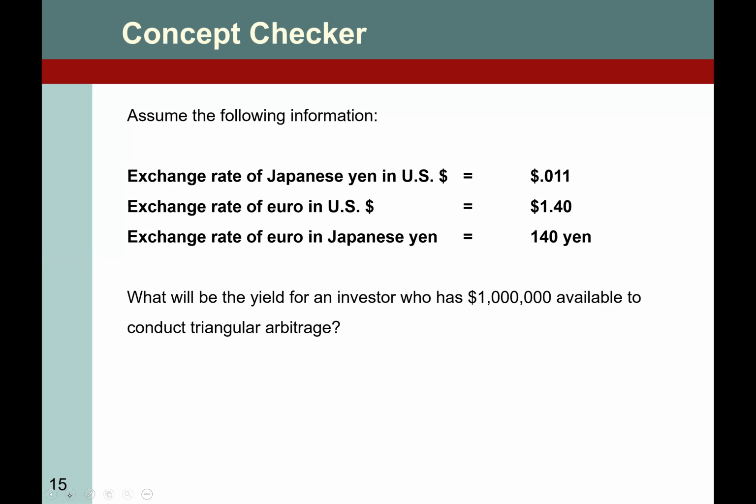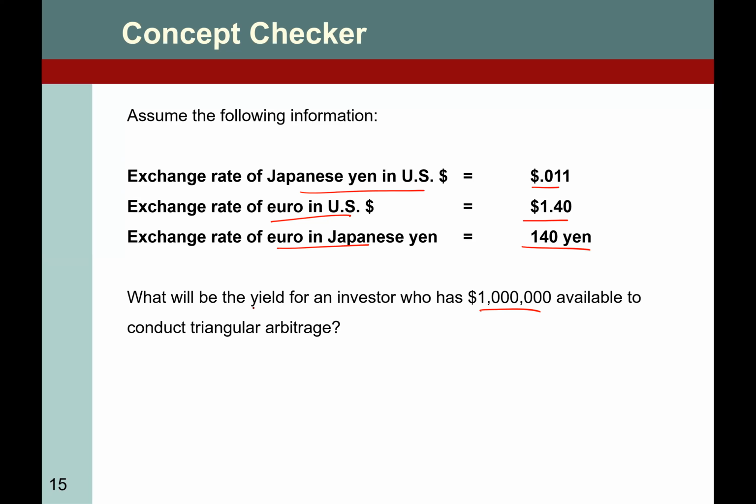The next question, let me read it first. Assume you have the following information. The rate for Japanese yen in US dollars is 0.011. The exchange rate for the euro in US dollars is 1.40. The exchange rate of the euro in yen is 140 yen.